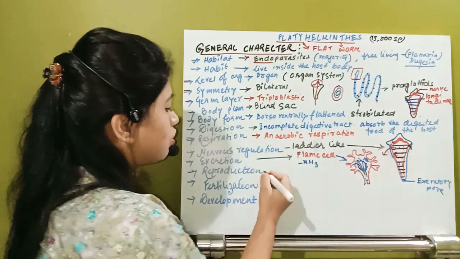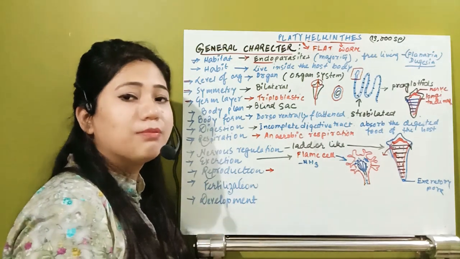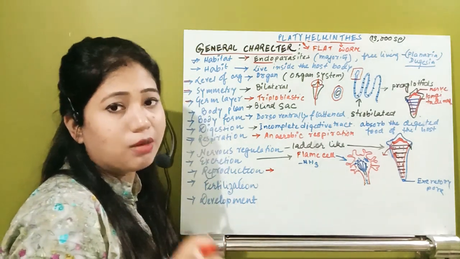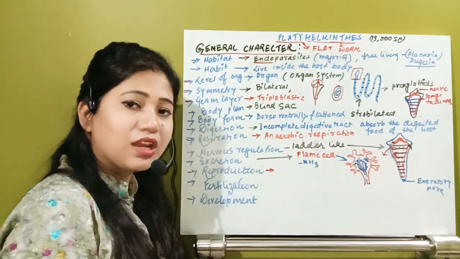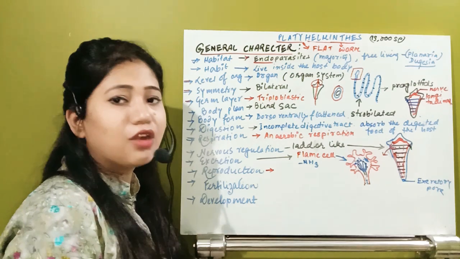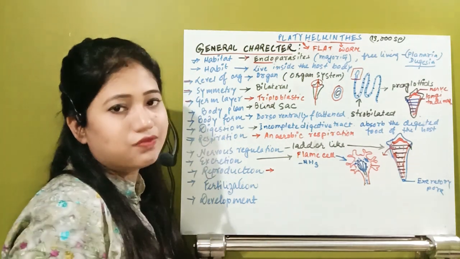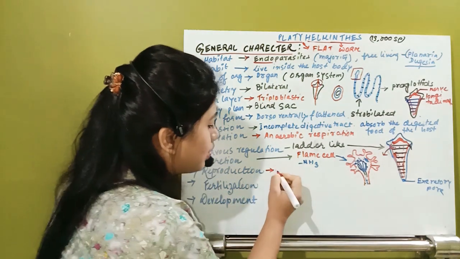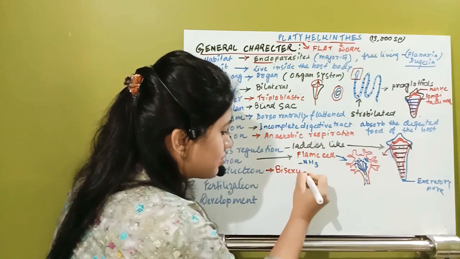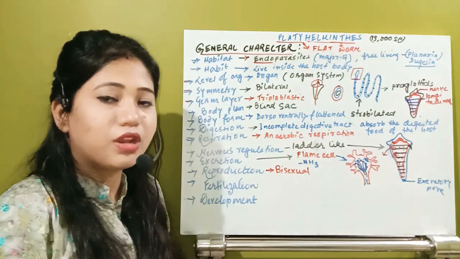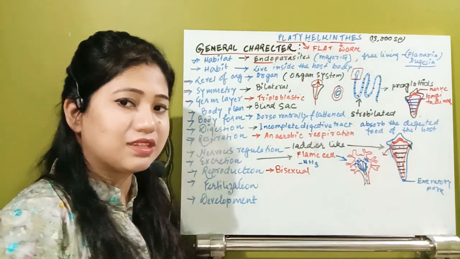In them, reproduction is of the normal bisexual or hermaphrodite condition, where the male organism and the female organism are not separated. In the same body they are going to have both the male organ as well as the female organ. So in them they are going to have the bisexual condition. Bisexual condition means they are hermaphrodite, where the same body will bear both the male organ as well as the female organs.